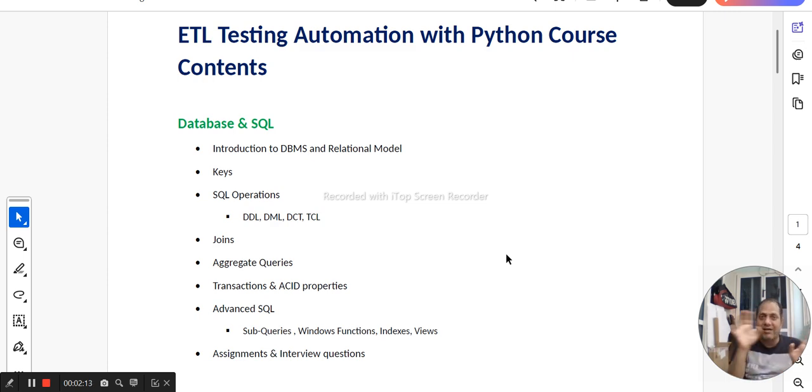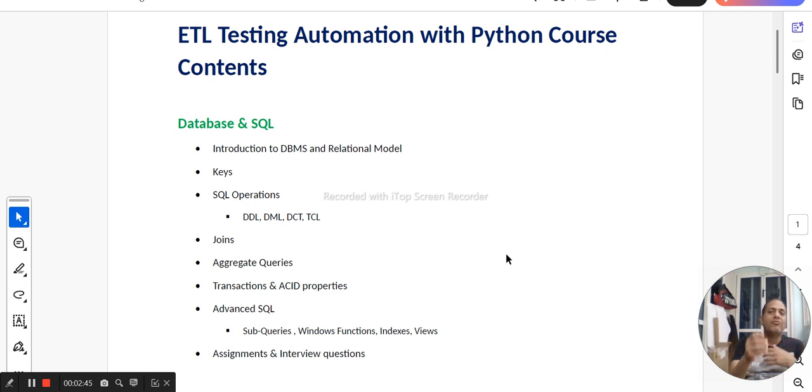Roughly, we are going to learn ETL testing manually, because you need to know how to test ETL systems manually, and then on top of that we are going to build our automation. So manual plus automation, both are covered here, and hence this does not need any prior knowledge. It is absolutely good even for people who are fresh out of college. That's basically the requirement.